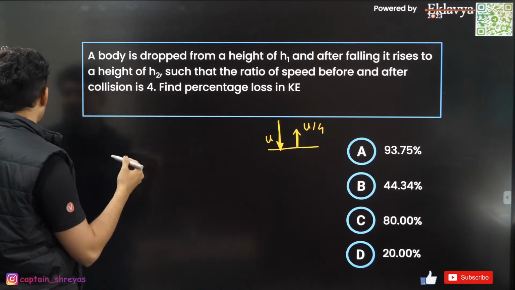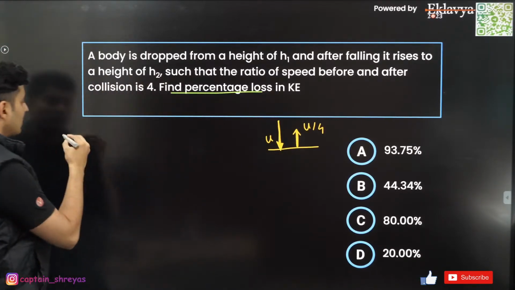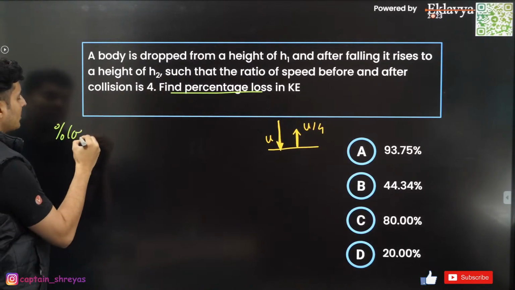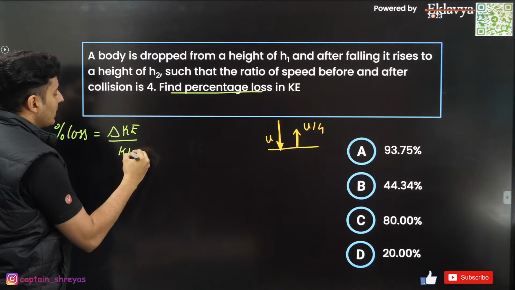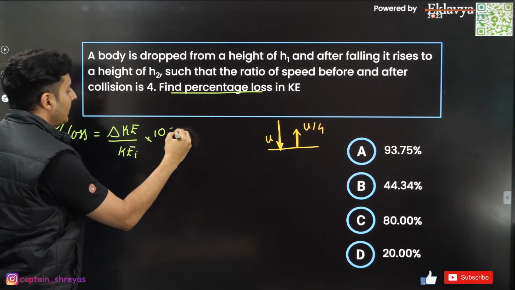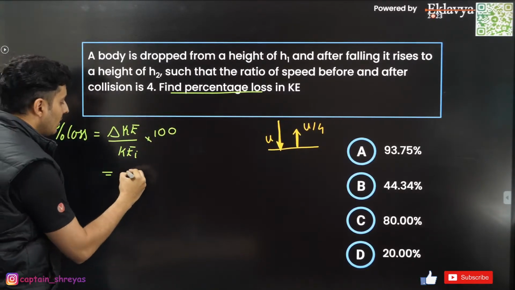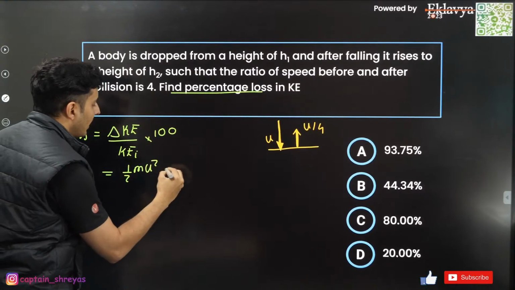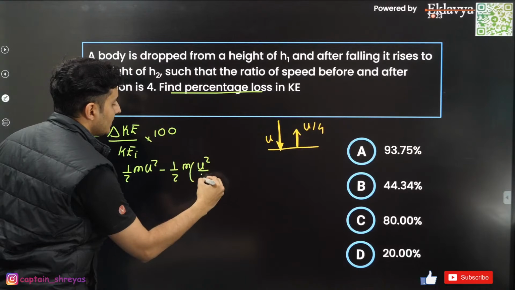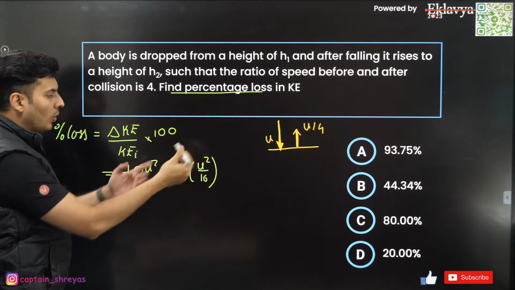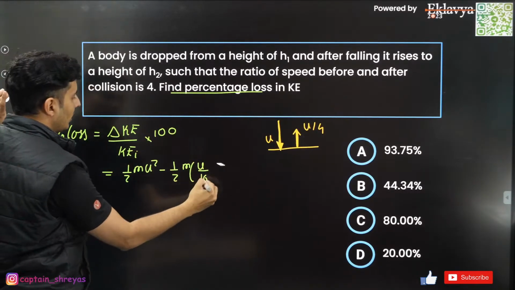So that is the question now. What is the percentage loss? So that percentage loss will be the loss of that kinetic energy upon original kinetic energy into 100. So what is that loss? It will be half m u square minus half m u square by 16, or u/4 whole square. You can think of it that way if you don't like this.